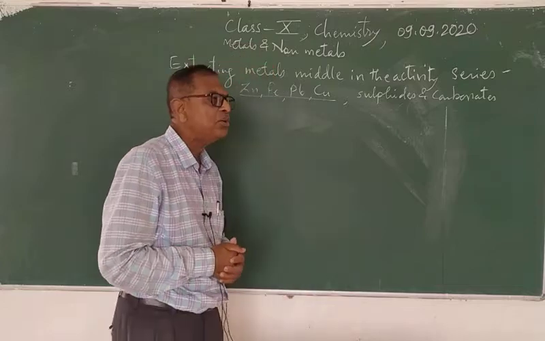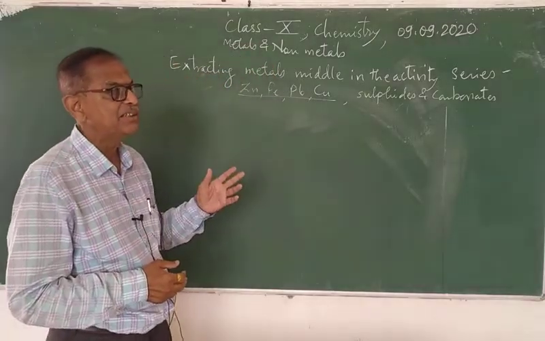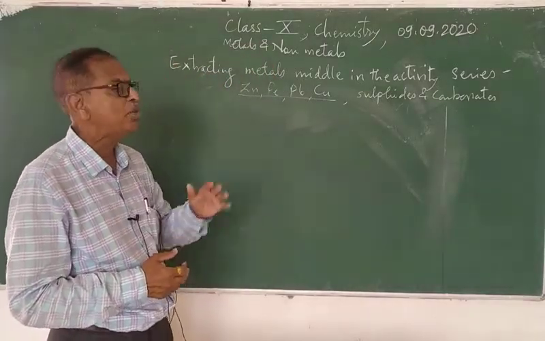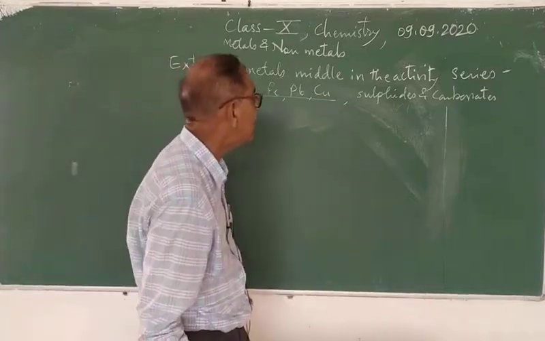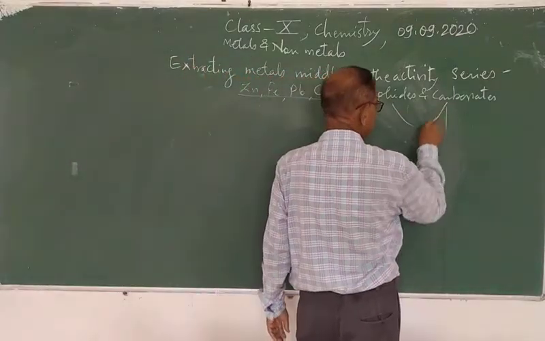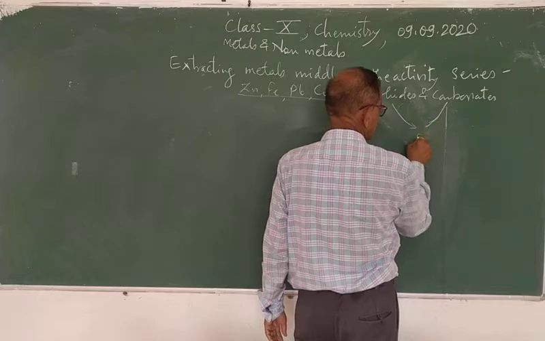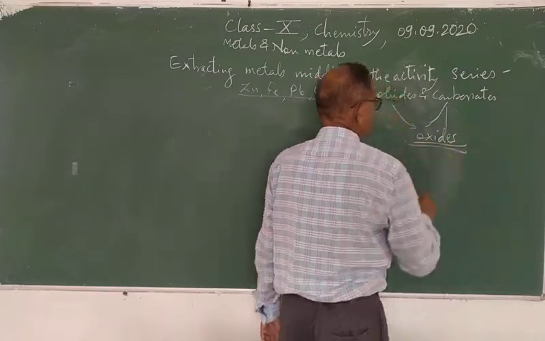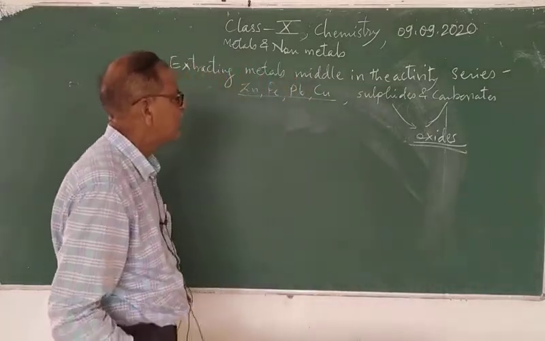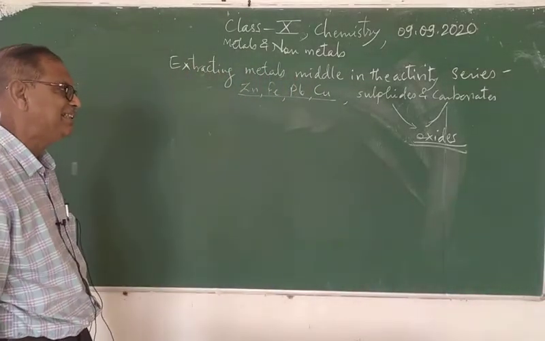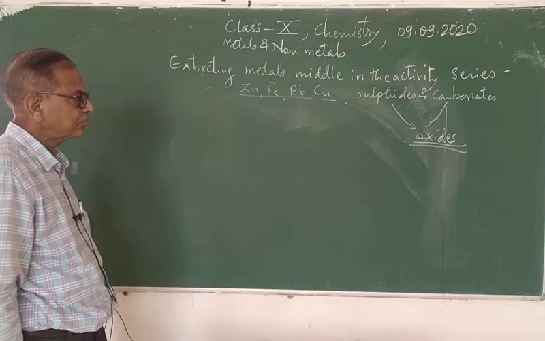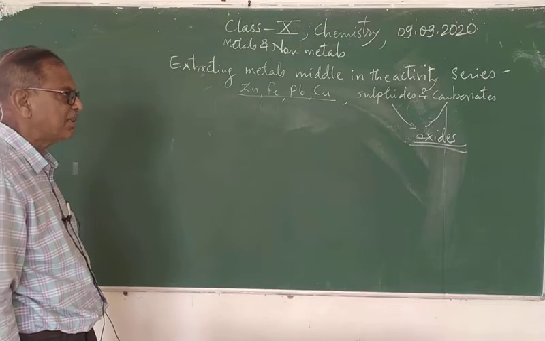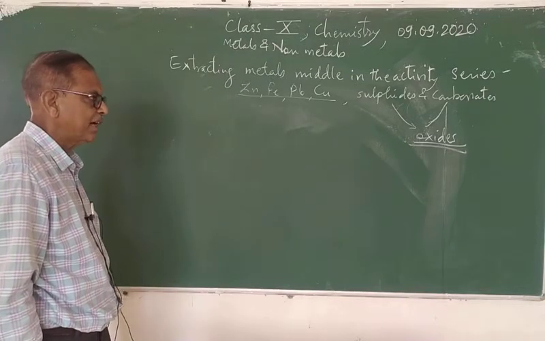Therefore, sulfides and carbonates are converted into their oxides, because from oxides we can obtain the metal very easily.